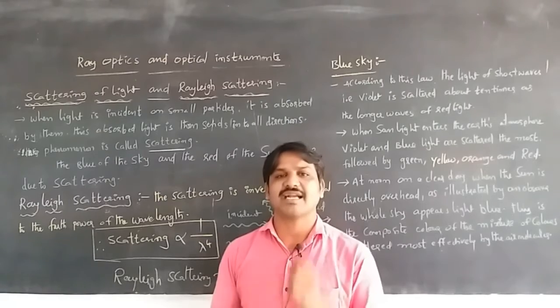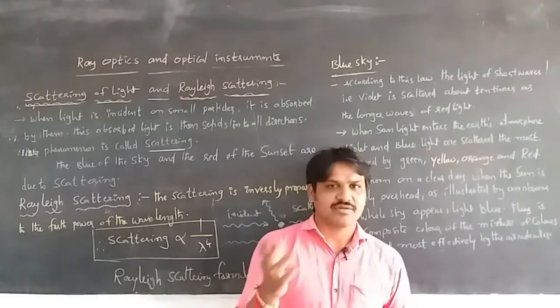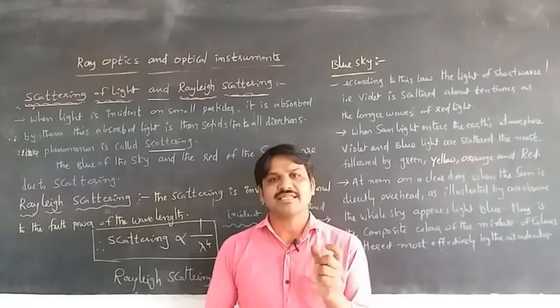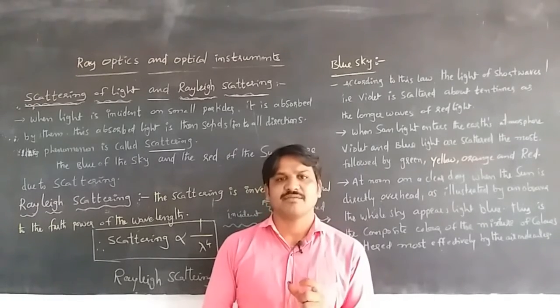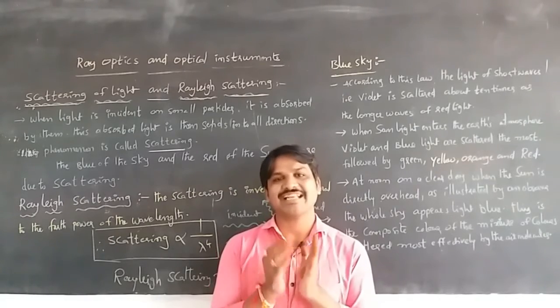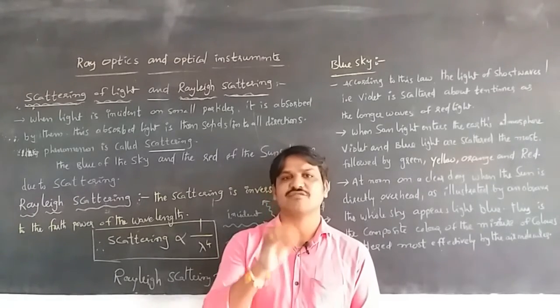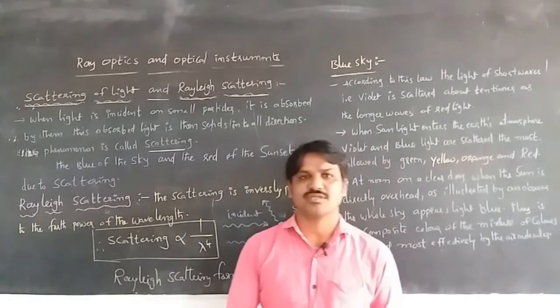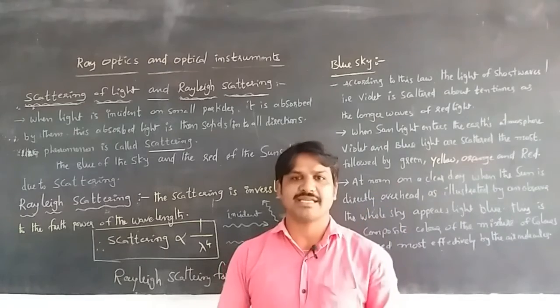The absorption of light by particles and its travel into all directions is called scattering of light. In other words, scattering of light means that when particles are in the way of light, those particles change the direction of the light. This change in the direction of light is called scattering. Here also we are going to discuss the scattering of light.